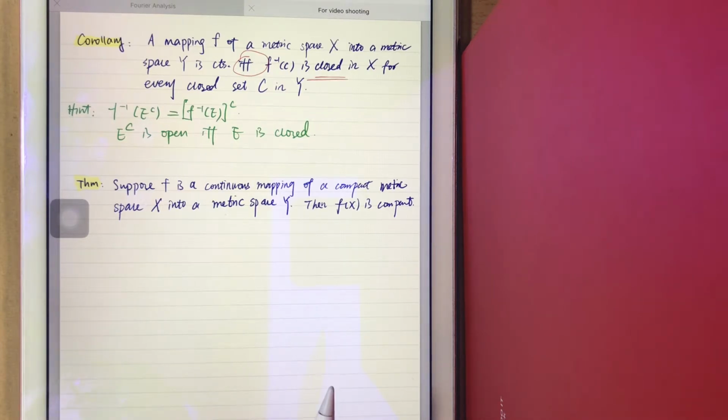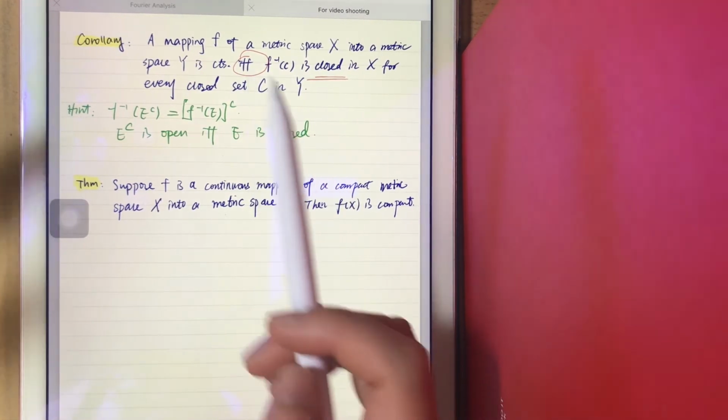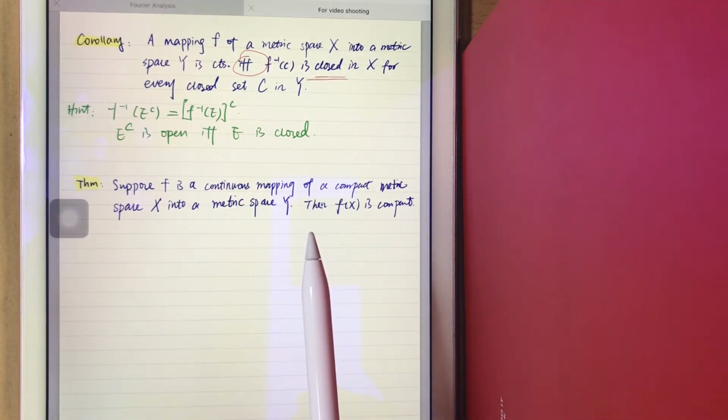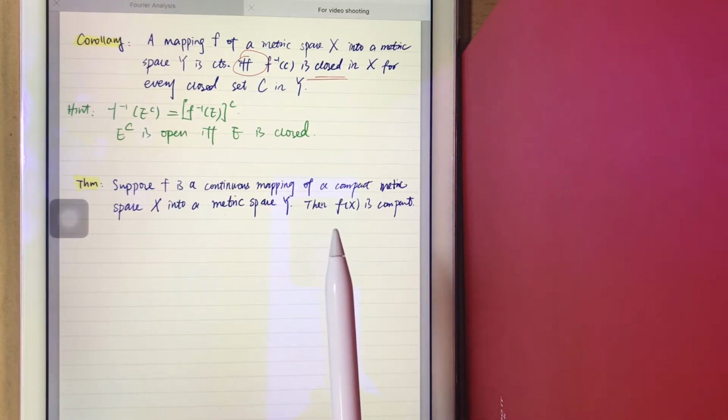But it's pretty much a similar thing with the open case, right? Because we know a set is closed if and only if its complement is open, right? And also we know that the inverse of f of the complement of E is equal to the complement of the inverse of f of E. So the proof is pretty much the same, except there is one more step to convert closed into open.